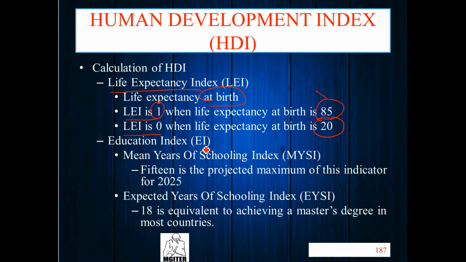If someone's life is less than 20 years, the life expectancy index is 0. I won't explain how to calculate it, just remember these things. You do not have to remember how to calculate it, because in a country we have thousands, lakhs of people, more and more people. So it's not important how to calculate, just remember these things.